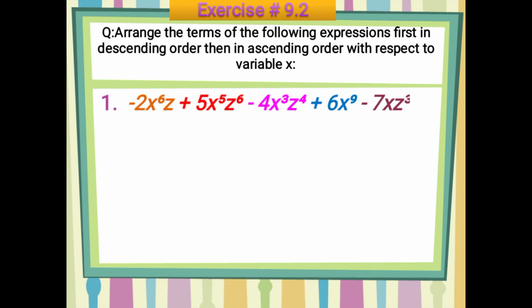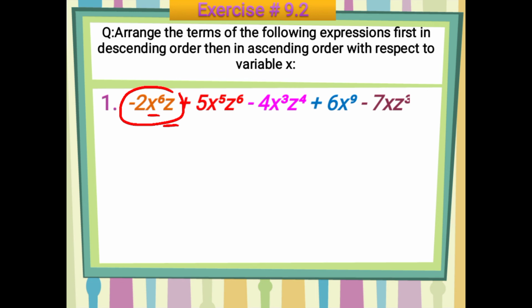As you can see here in the first term, you have two different variables, variable x and variable z. So how will you arrange it? Which exponent will you consider, the exponent of x or the exponent of z? As the question says you have to arrange it with respect to the variable x, it means you have to consider the exponent of x.